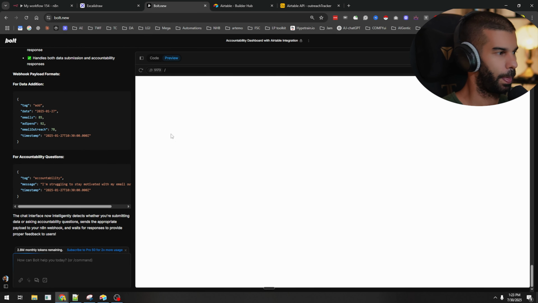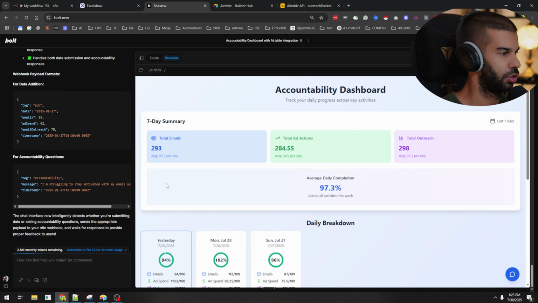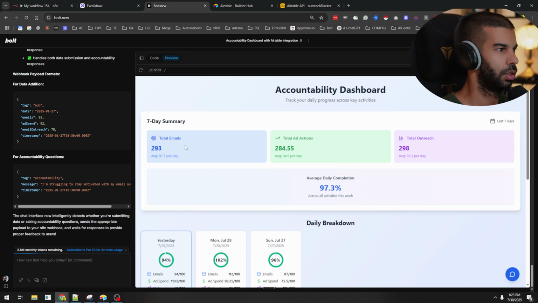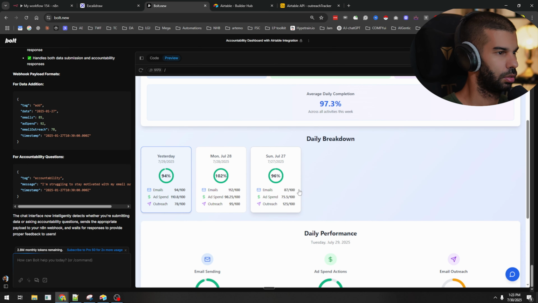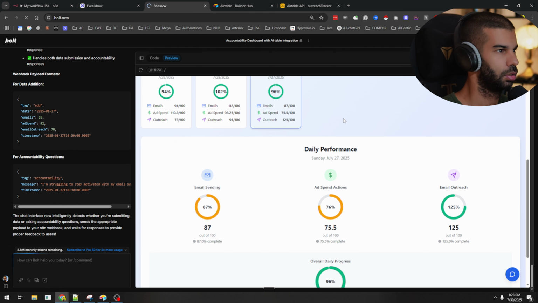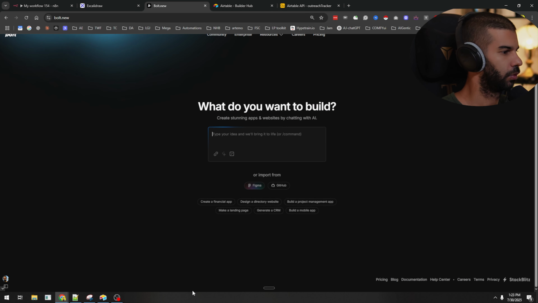So if I update something in our table and I refresh this, let's say that we go back here, and over here on the 27th, we change the emails from 87 to 21. So here, the total should decrease. And let's see if that, I think I refreshed the whole thing.